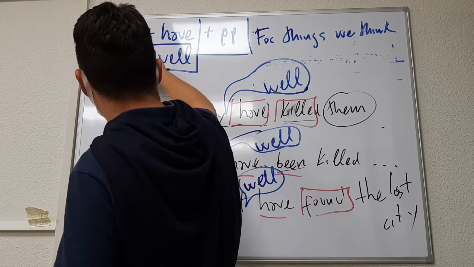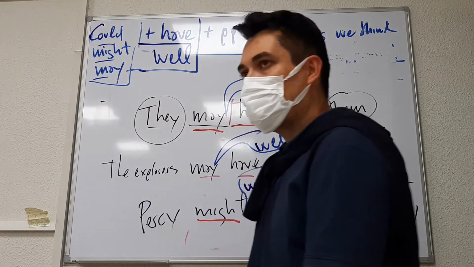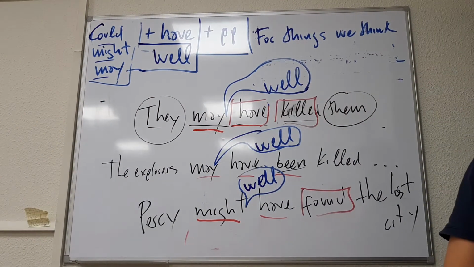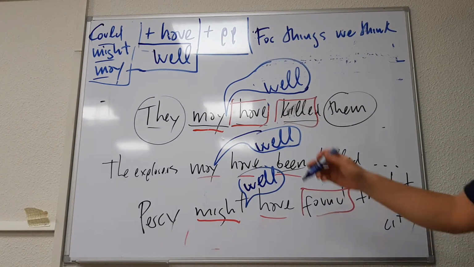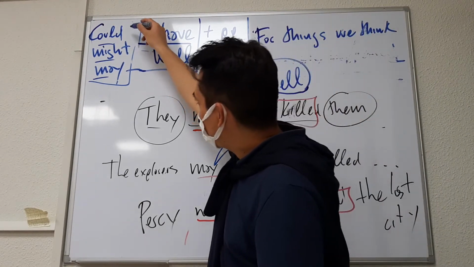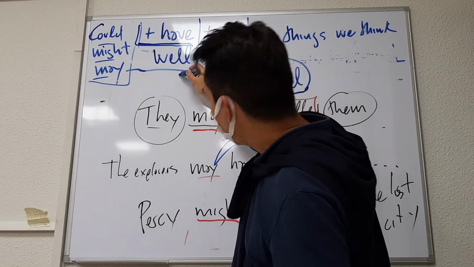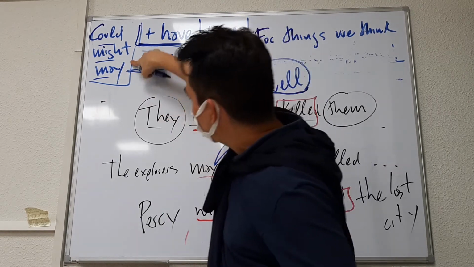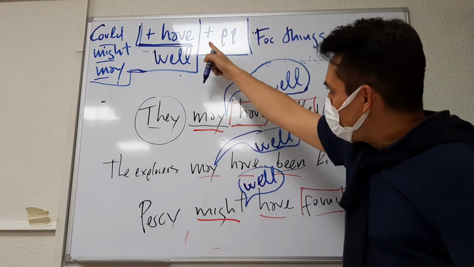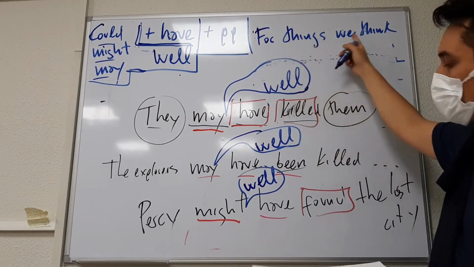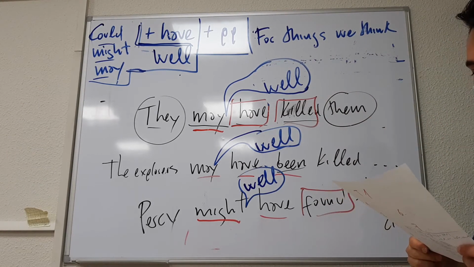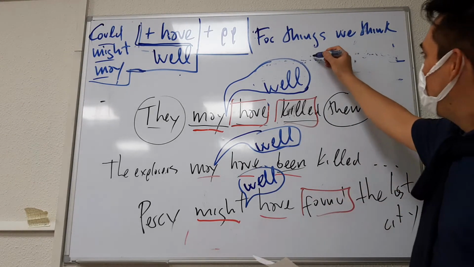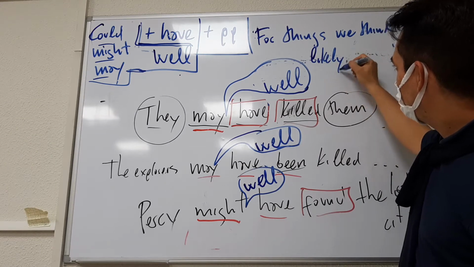Probability. Would you say it's more likely or less likely? More likely. So we use could, might, may, well, yeah? Could, might, may, well, plus have, plus participle, for things that we think or we believe likely happened.